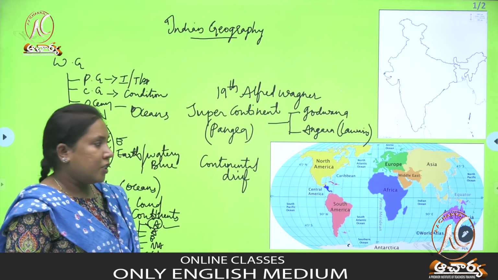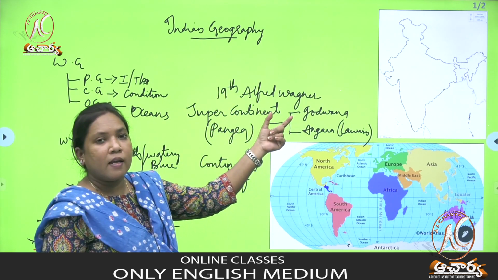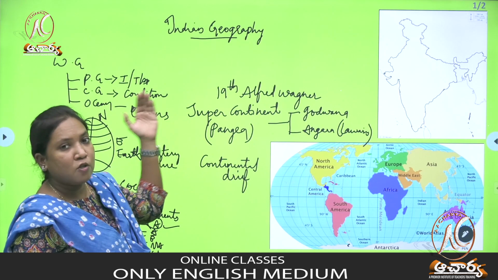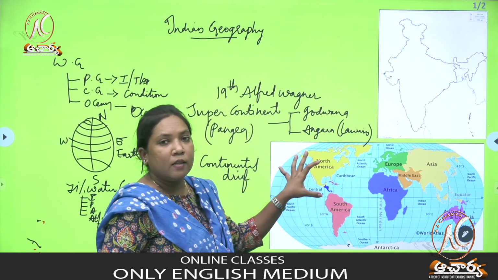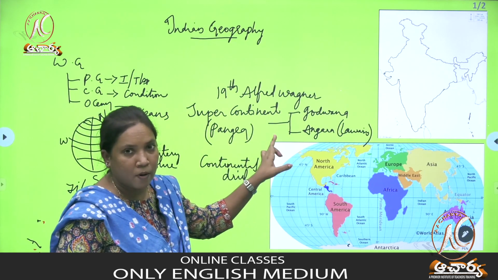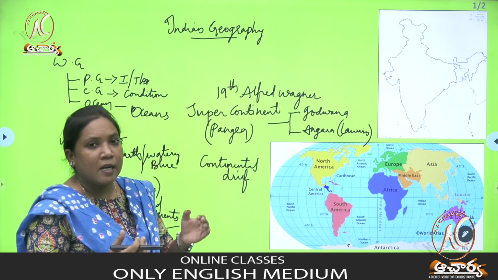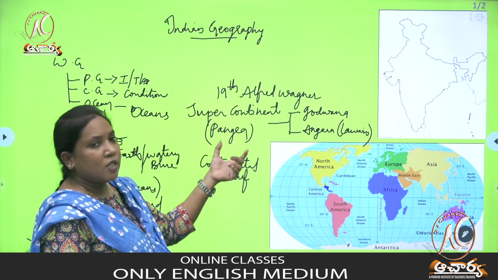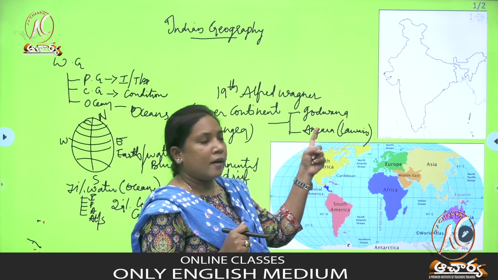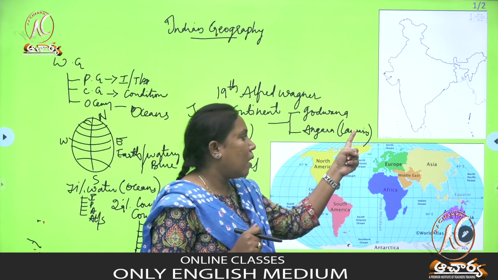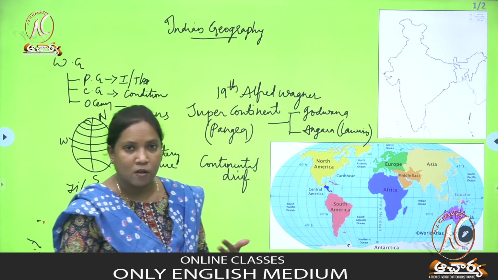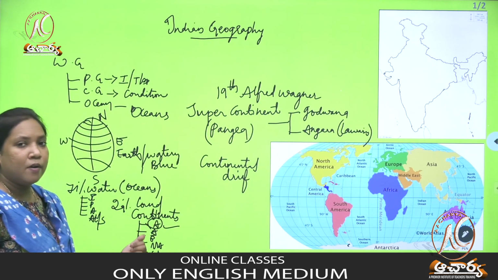So Gondwana and Laurasia. In the 19th century, Alfred Wegener, a meteorologist who studies the earth, gave the information that millions of years ago there was only one continent in the world. That continent is called Pangaea, and they used to call it a supercontinent. Gradually, because of internal processes, Pangaea was divided into two lands. One is Gondwana land and one more is Angara land. Angara land is also called Laurasia land. These two lands again, over many millions of years, because of internal processes, were divided into 7 lands.